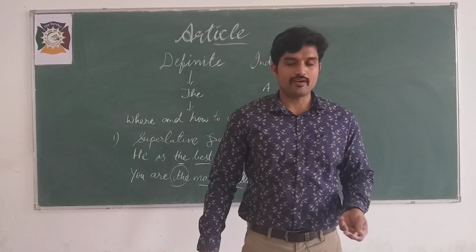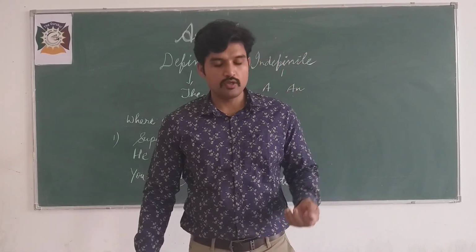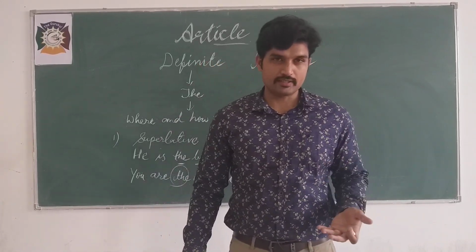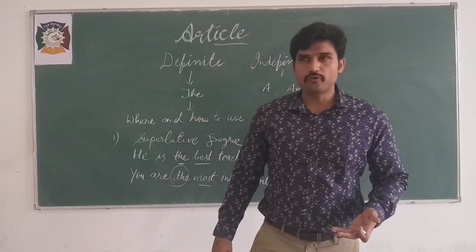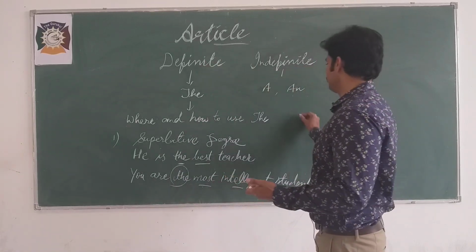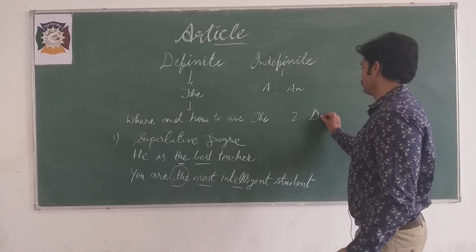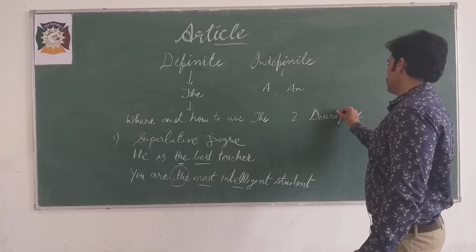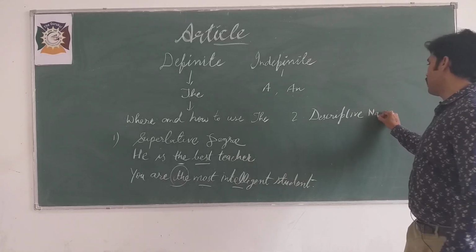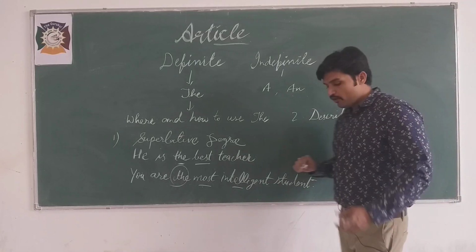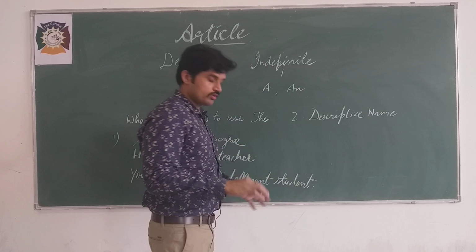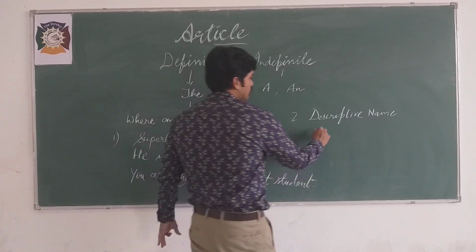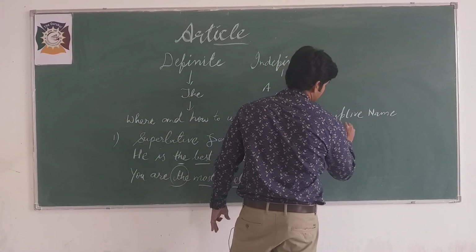Second use of article is related to names of states and countries which are descriptive. Descriptive names. How? For example, I'm talking about USA.